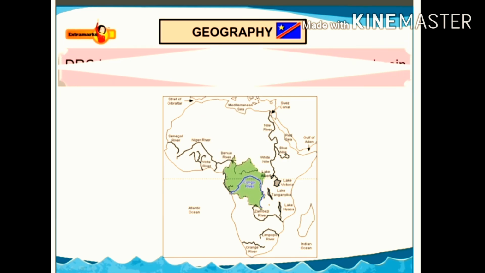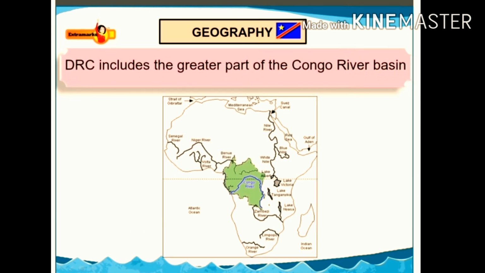The country includes the greater part of the Congo River Basin. The Congo Basin covers almost the entire country. Congo River is the second longest river in Africa as well as seventh longest in the world.